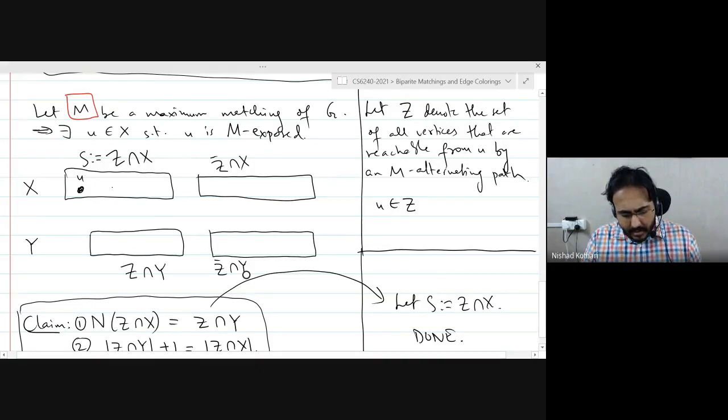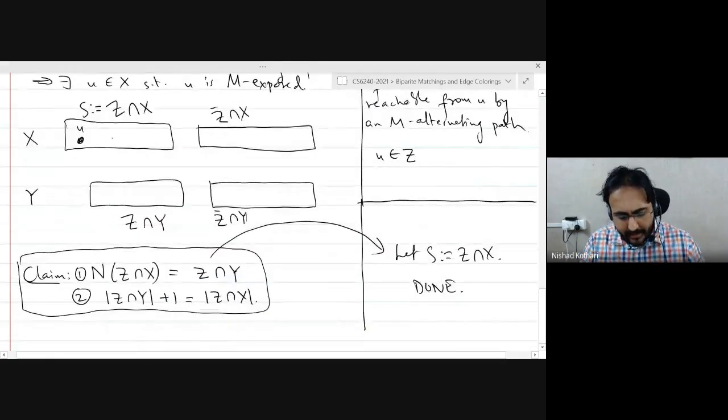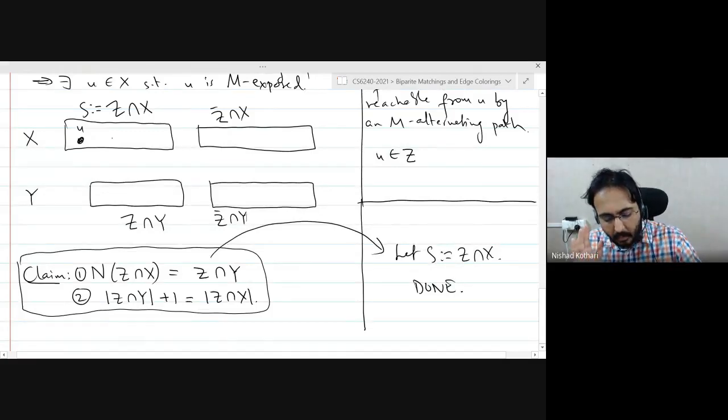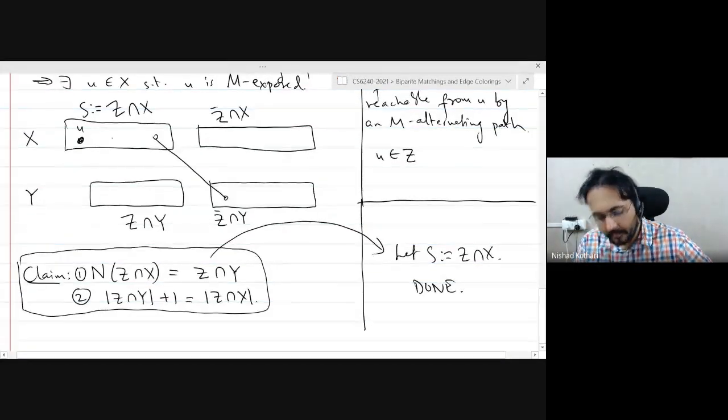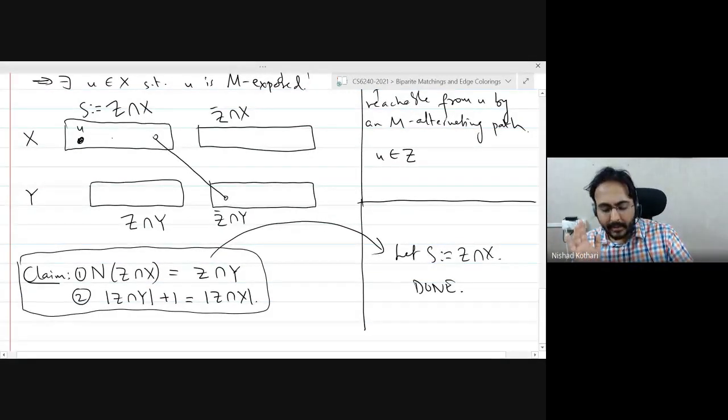Okay, so why is it that there cannot be any edges? So what does the first claim mean? It means that there are no edges from here to here, because I'm claiming that the neighborhood of Z intersection X is exactly the set Z intersection Y, right? Which basically is the same as saying that there are no edges from the top left to the bottom right.